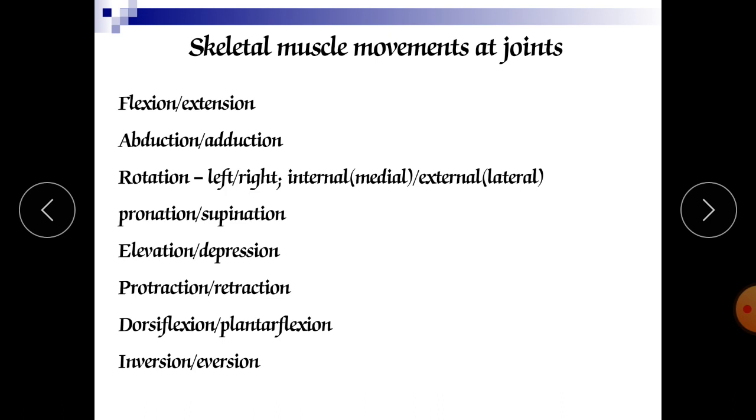Now, skeletal muscle movements. There are various types of movements in our body. First is flexion and extension. Flexion is when we decrease the angle of a joint. For example, at the joint of the neck, when we decrease that angle, it is called flexion. And when we increase the angle between those two parts, it is called extension.